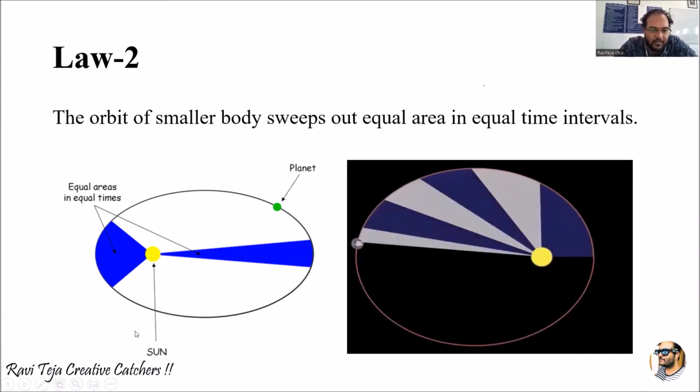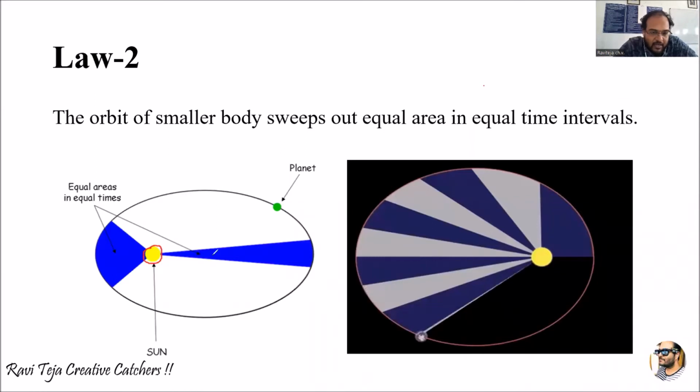For example, let me take this Sun. The Sun is the larger object over here and we have a planet over here. This planet keeps moving around the Sun in an elliptical path or orbit. This is according to law one. Now let us say this planet reaches over here. The time taken by the planet to move from this point to this point is, let us say, T1.